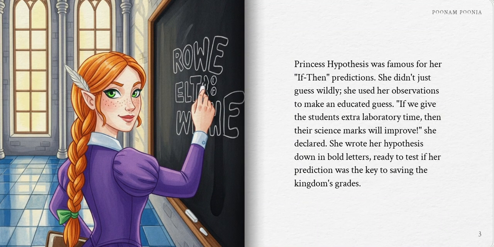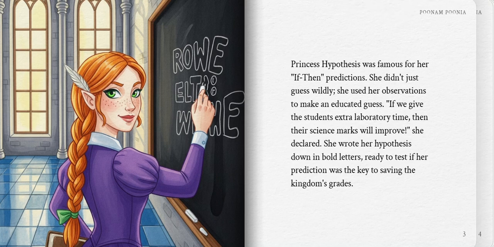Princess Hypothesis was famous for her if-then predictions. She didn't just guess wildly. She used her observations to make an educated guess. "If we give the students extra laboratory time, then their science marks will improve," she declared. She wrote her hypothesis down in bold letters, ready to test if her prediction was the key to saving the